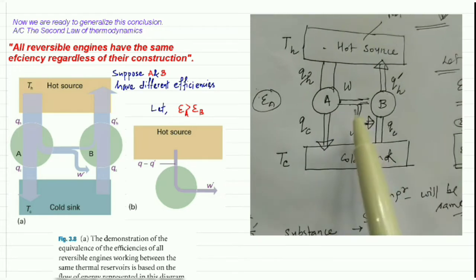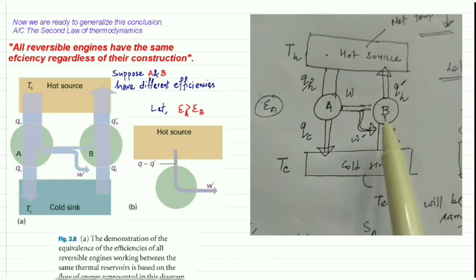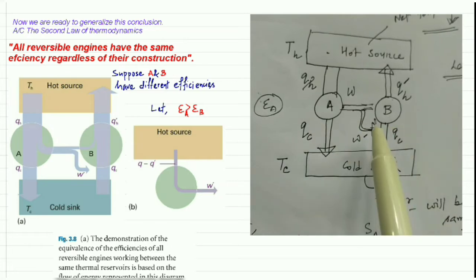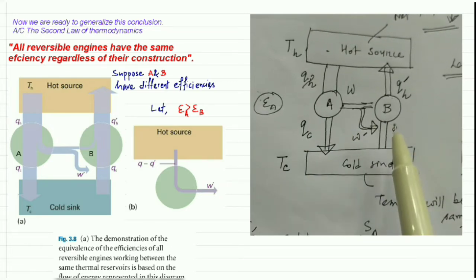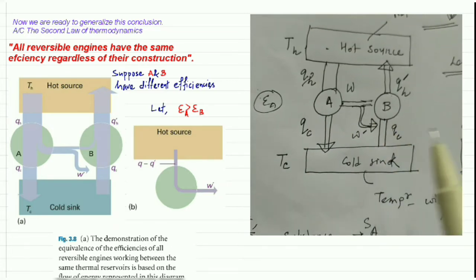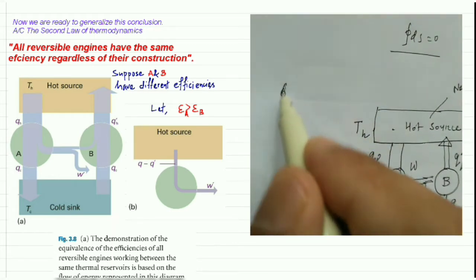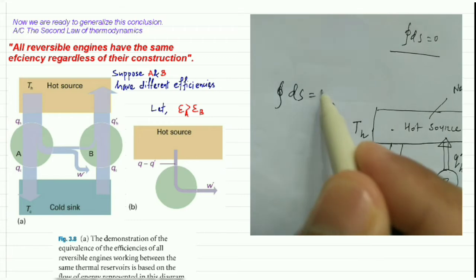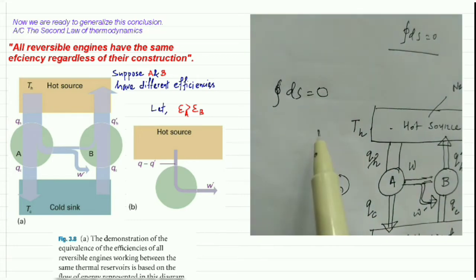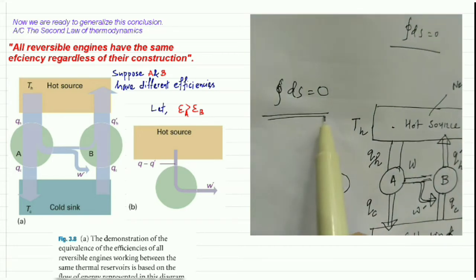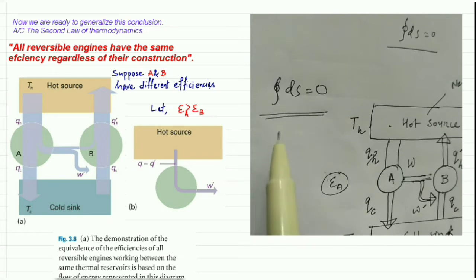That means the materials which are used to prepare this machine, and therefore we can say that this cyclic integration of ds is equal to 0 is always true for any substance involved in a Carnot cycle.